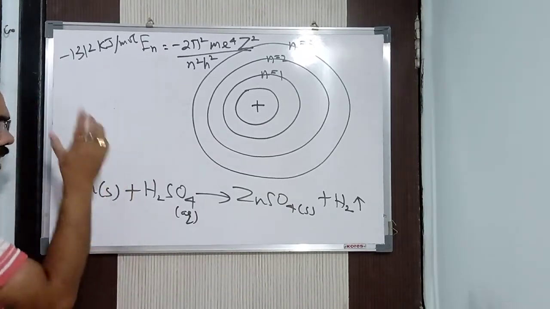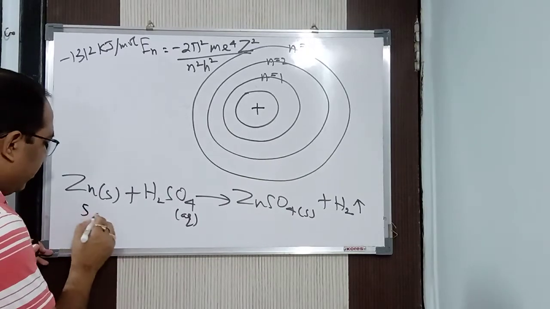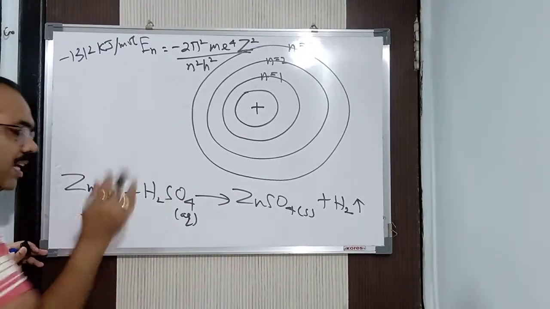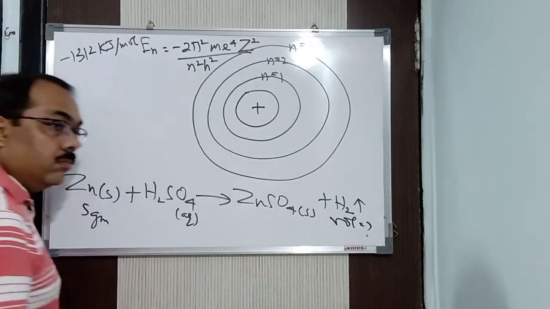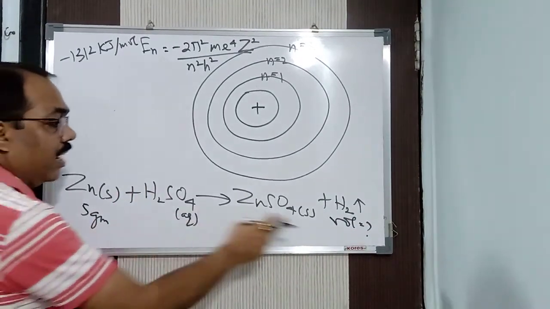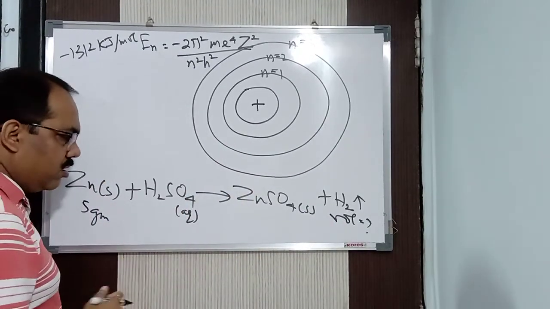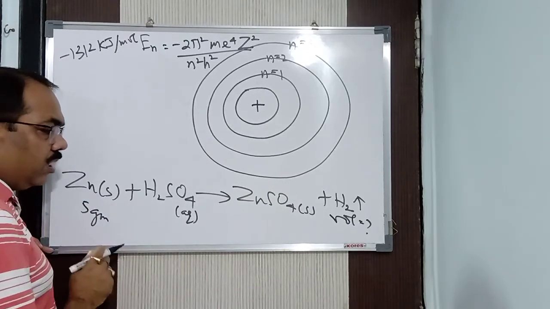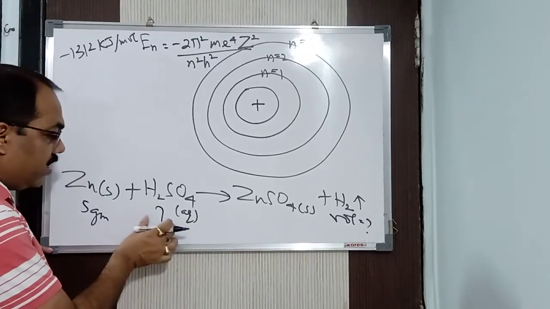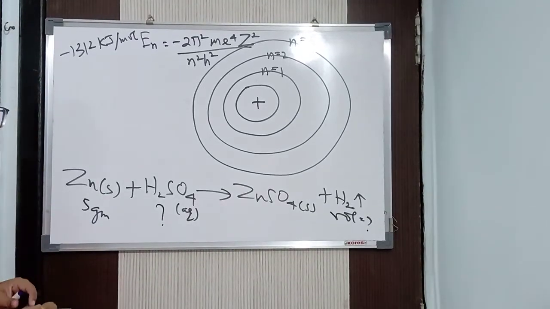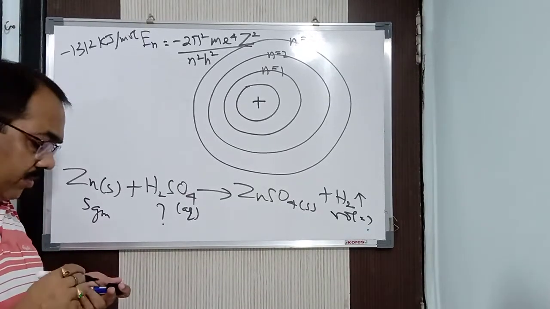But here it is required. How? Suppose I give you 5 gram of zinc and ask you what is the volume of hydrogen gas evolved. There is a relation between grams and liters or milliliters. Suppose I give you 5 gram of zinc and ask how much sulfuric acid is required, what is the weight of sulfuric acid required to react with 5 gram of zinc? Again, there is a relationship between mass and mass.